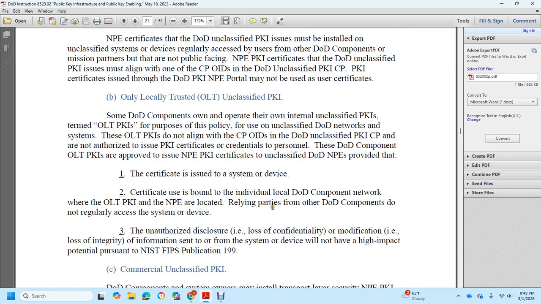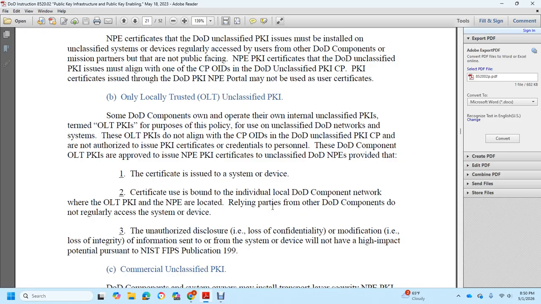Only locally trusted unclassified public key infrastructure supports DoD components that own and operate their own internal unclassified public key infrastructure. Only locally trusted public key infrastructure is for the purpose of the unclassified DoD network and systems. Only locally trusted public key infrastructure not aligned with the certificate policy OID of the DoD unclassified public key infrastructure and its certificate practices is not authorized to issue public key infrastructure credentials to a person. A DoD component's only locally trusted public key infrastructure is approved to issue an NPE public key infrastructure certificate for unclassified DoD use.